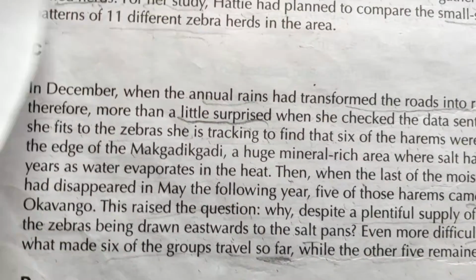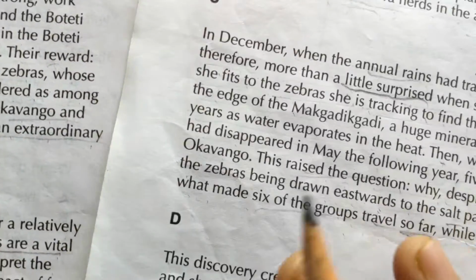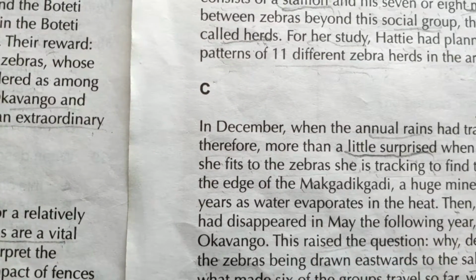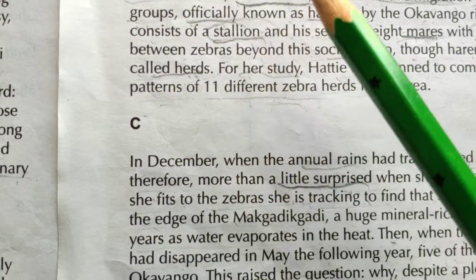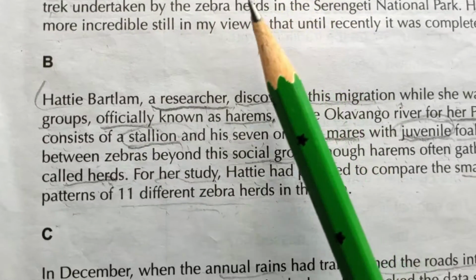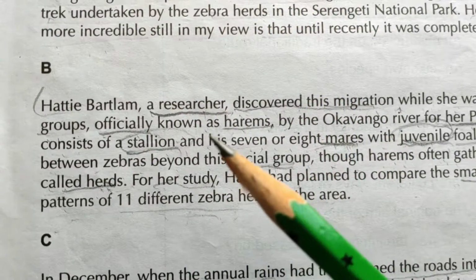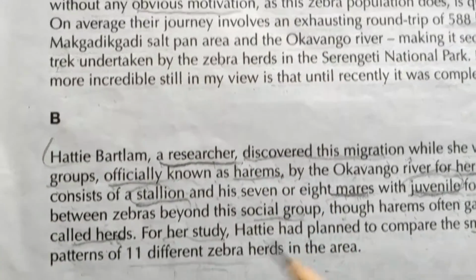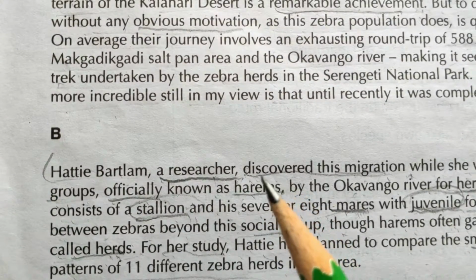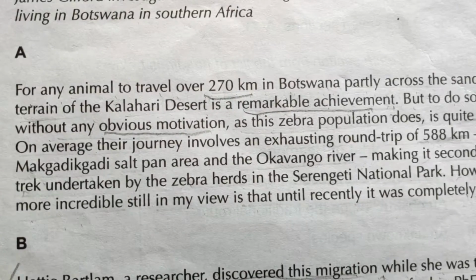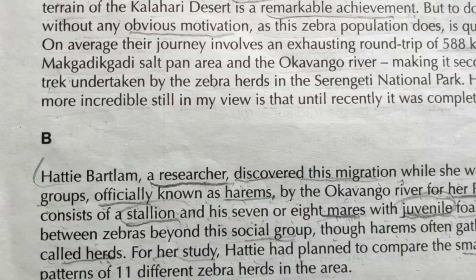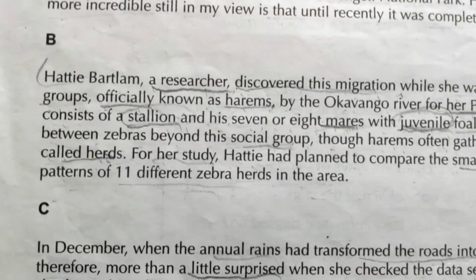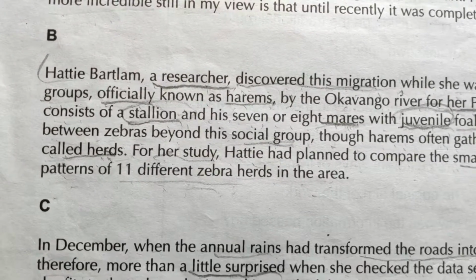Now always do one thing, this is a tip for you all. Whenever you are reading any paragraph, always look for different words. They can be used in your IELTS writing as well as in IELTS speaking.